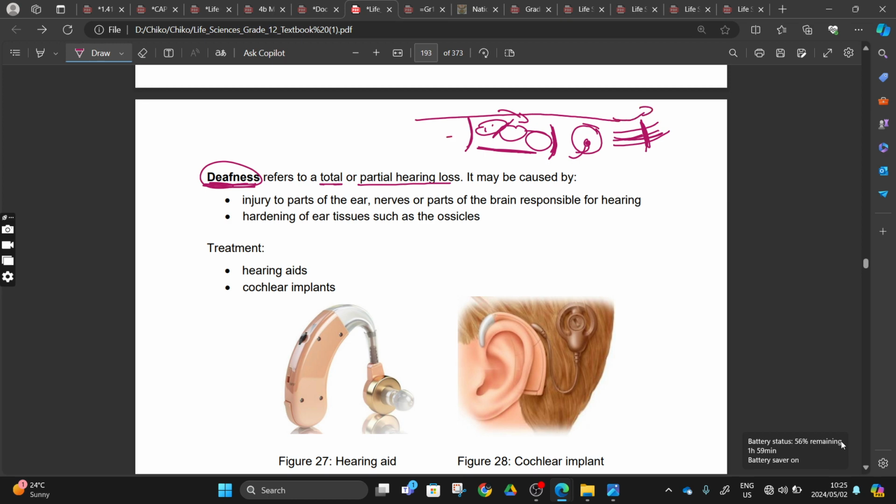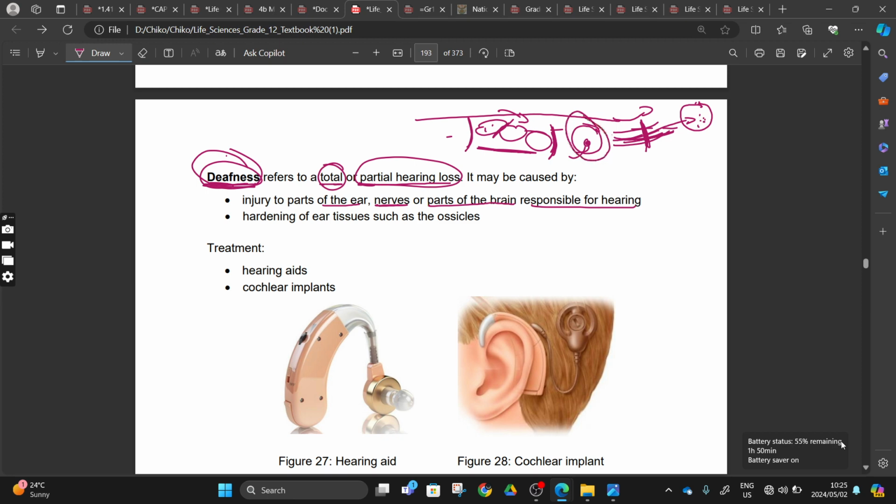If any part of this process is damaged, you are going to express a partial or a total hearing loss. It may be because of injury to parts of the ear, as I was talking about. This can be the nerves or the parts of the brain responsible for hearing, up until our cerebrum. If inside our cerebrum there is a problem where these auditory nerves join, you can express this deafness. If the auditory nerve has a problem, you can express this deafness.